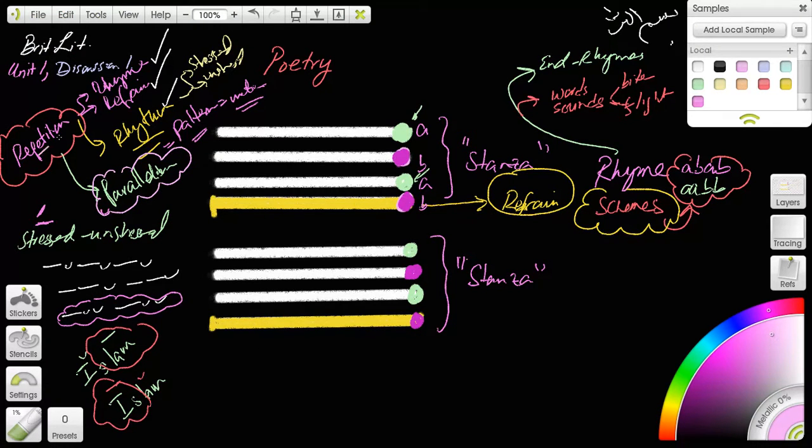So these are all different forms of repetition that are used for rhetorical purposes. Rhyme is one, refrain is one, rhythm is one, stressed and unstressed patterns, which is called meter, and parallelism is an example of repetition as well. All right. The last form of repetition is alliteration.